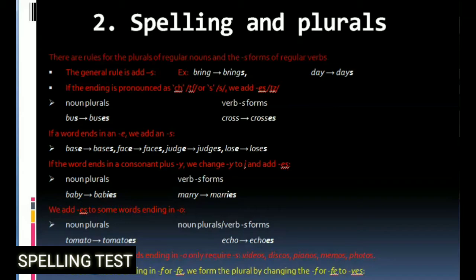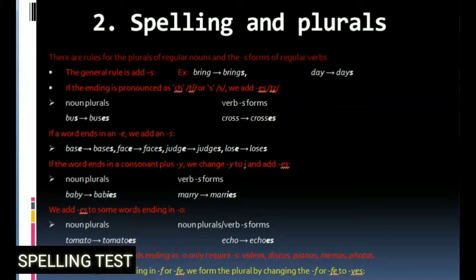Second one, spelling and plurals. There are rules for the plurals of regular nouns and the S forms of regular verbs. The general rule is add S. Example: bring, brings; day, days. If the ending is pronounced as ch or s, we add es. Noun plurals: bus, buses. Verb S forms: cross, crosses.